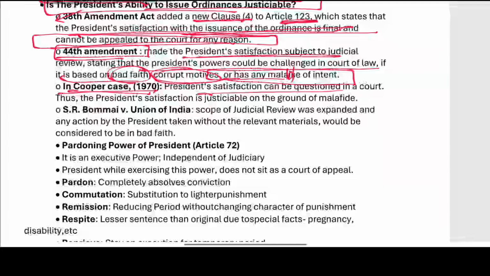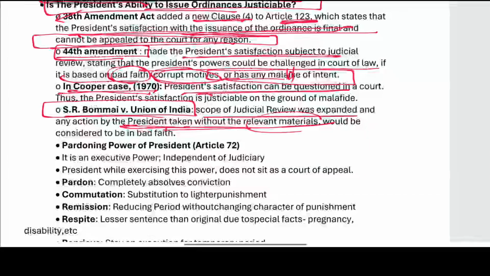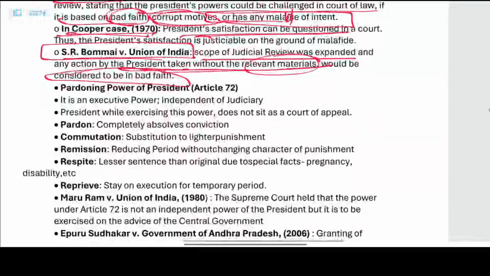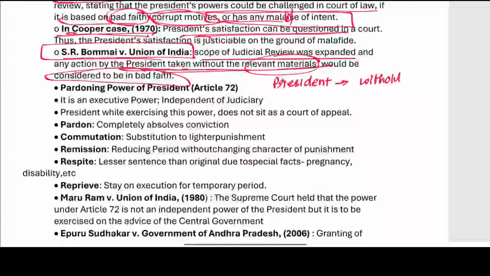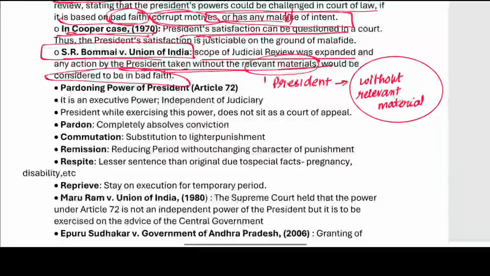In the Copper case also, the president's satisfaction can be questioned in the court. The S.R. Bommai case is related to judicial review. The scope of judicial review was extended, and any action the president takes without the relevant materials would be considered to be in bad faith. If the president does anything without the relevant material, it can be considered as done in bad faith.